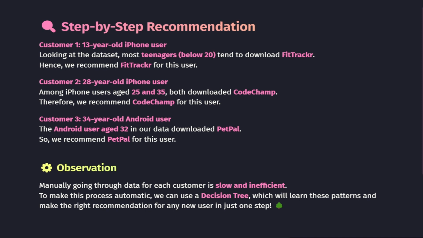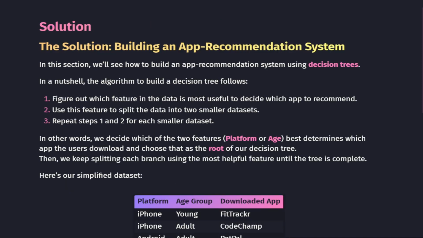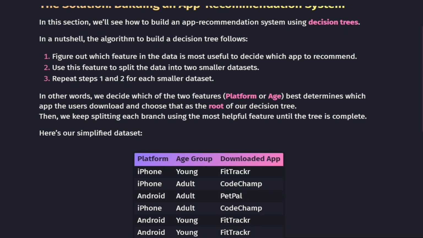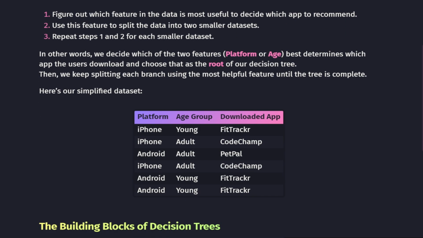Now that we have seen the problem and the limitations of manually recommending apps, let's look at the solution, building an app recommendation system using decision trees. So how does this work in a nutshell? First, we figure out which feature in the data is most useful to decide which app to recommend, for example, platform or age.